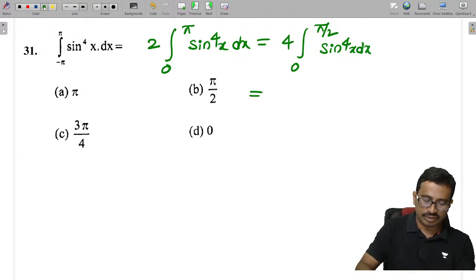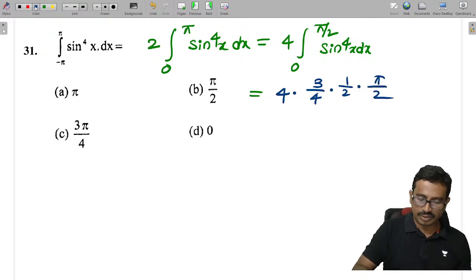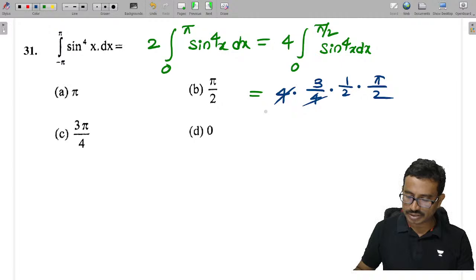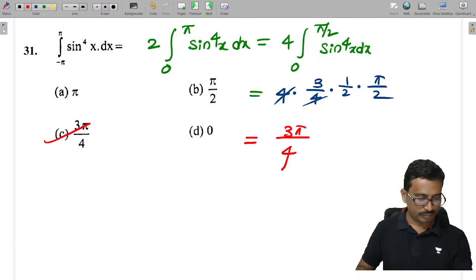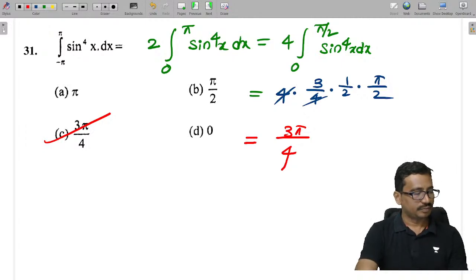We can apply the Euler-Wallis formula, that is 4 into 3 by 4 into 1 by 2 into pi by 2, isn't it? So then 4 cancelled. So finally what is the answer, tell me. So this is 3 pi by 4. Done.